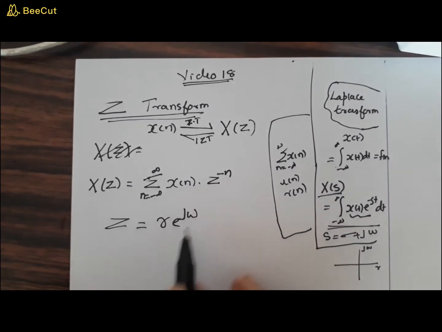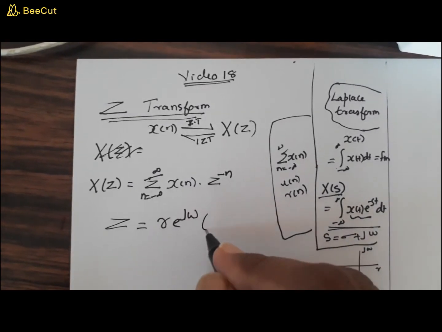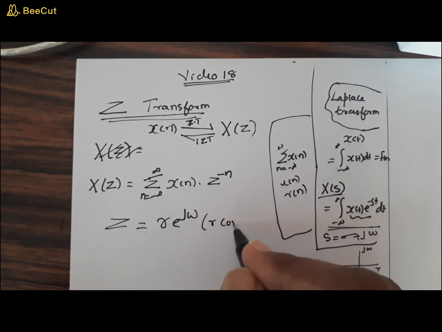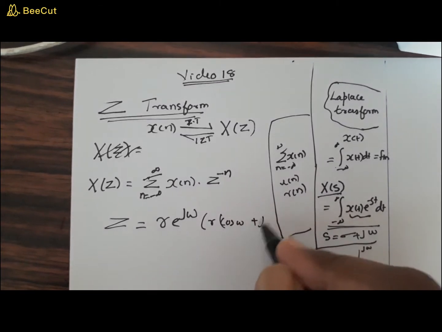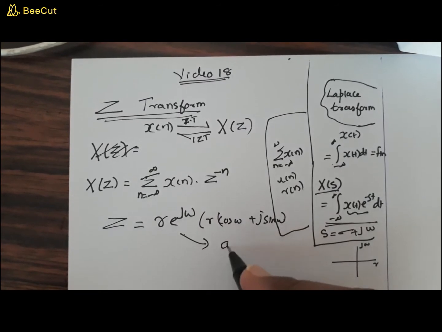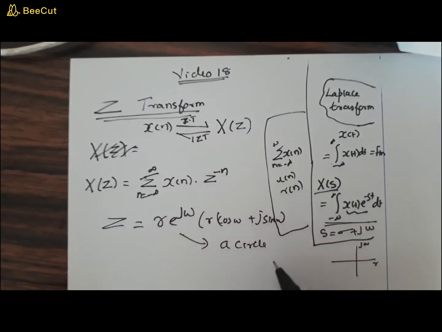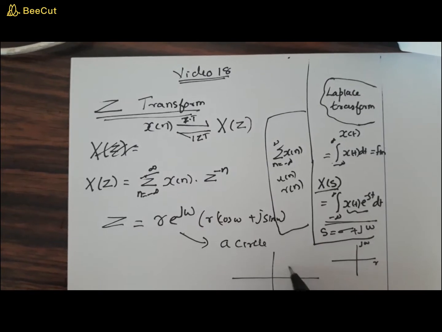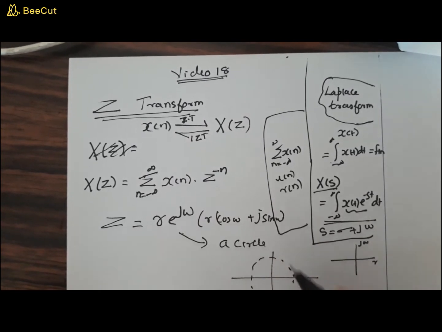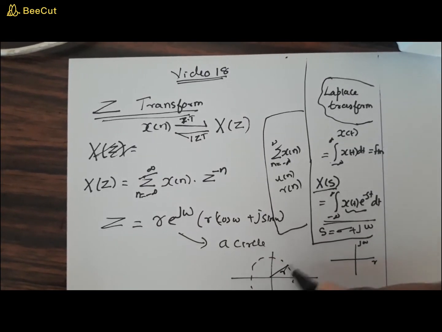Now r e raised to j omega is nothing but r cos omega plus j sin omega, or in other words, this represents a circle, right? So this is also a complex plane, but this is a circular plane with r being the radius of the circle, and this is your angle omega, right?